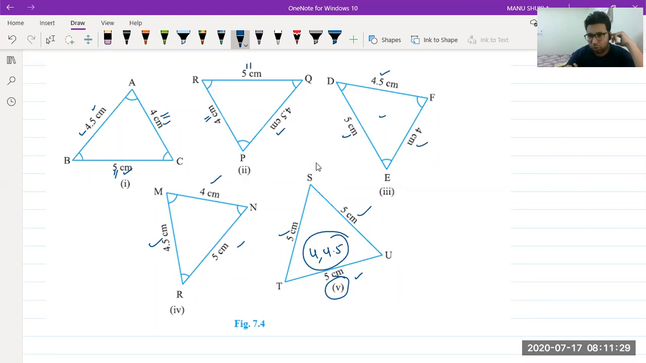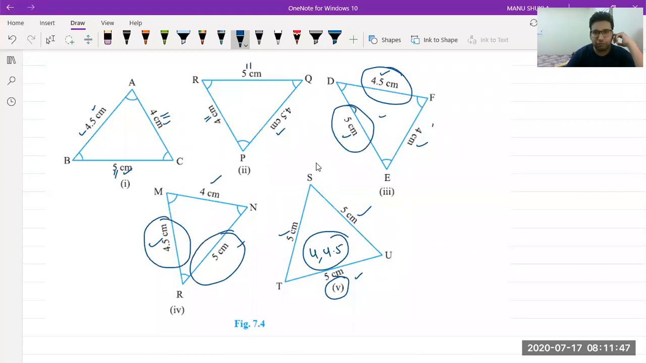Taranjeet, 1, 2, 3, 4 are different. Okay, 1, 2 and 3, 4 are different. How are they different, beta? 4.5 we are having DF, 4.5 we are having MR, 5 we are having DE, 5 we are having RN, 4 is here, 4 is here. Beta, how are they different? They are same. If you rotate it and you put it on this, it will be superimposed.